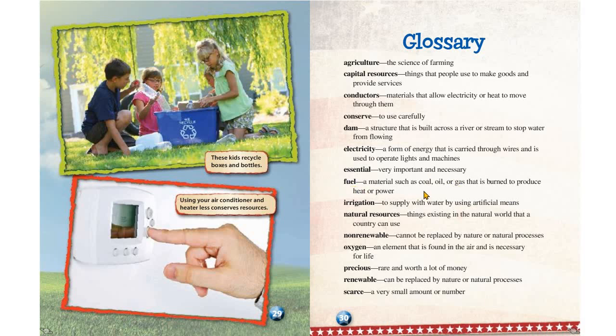Fuel, a material such as coal, oil, or gas that is burned to produce heat or power. Irrigation, to supply with water by using artificial means. Natural resources, things existing in the natural world that a country can use. Non-renewable, cannot be replaced by nature or natural processes. Oxygen, an element that is found in the air and is necessary for life. Precious, rare, and worth a lot of money. Renewable, can be replaced by nature or natural processes. Scarce, a very small amount or number.